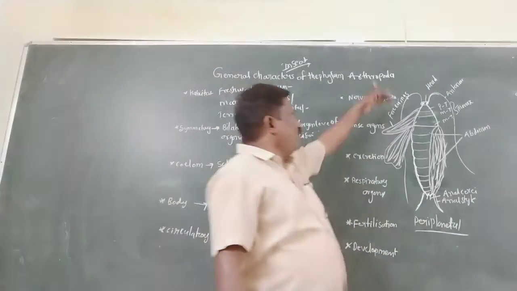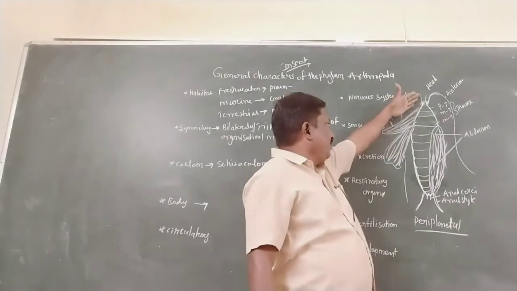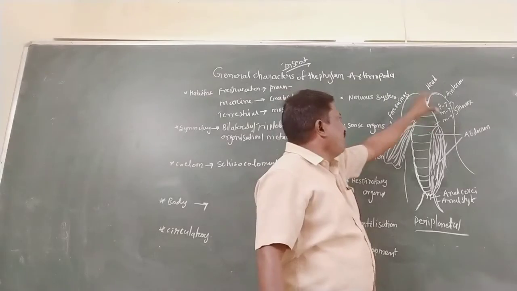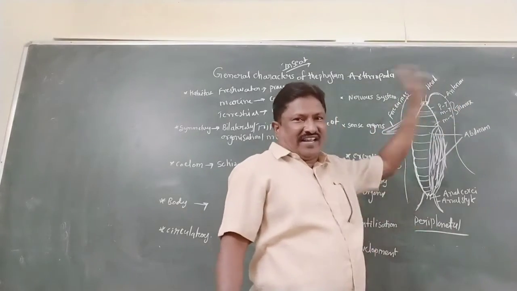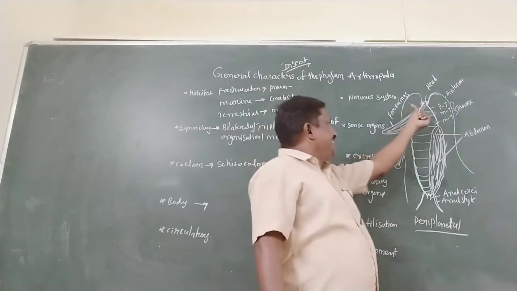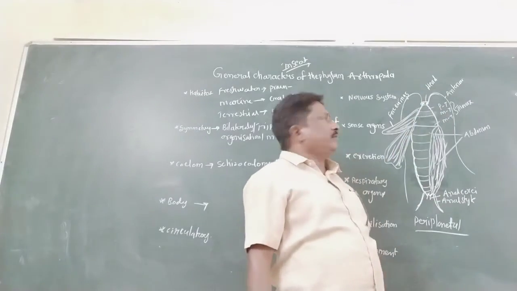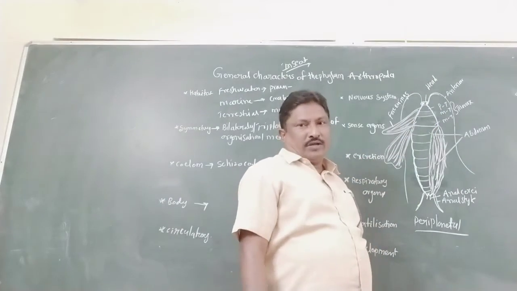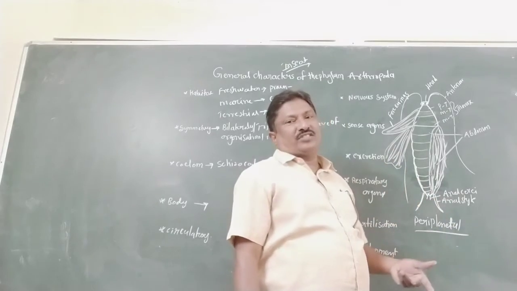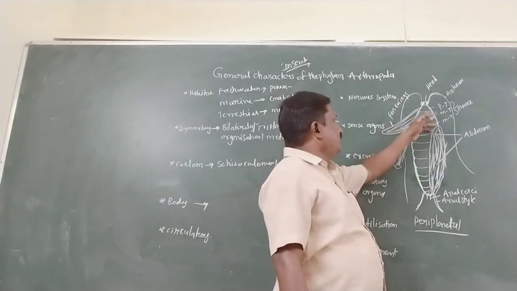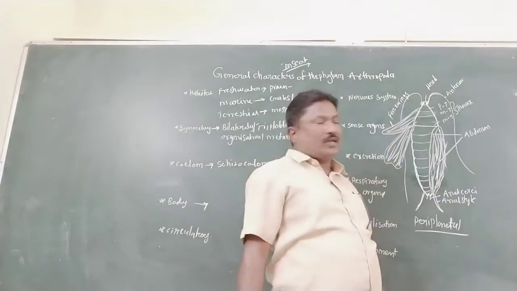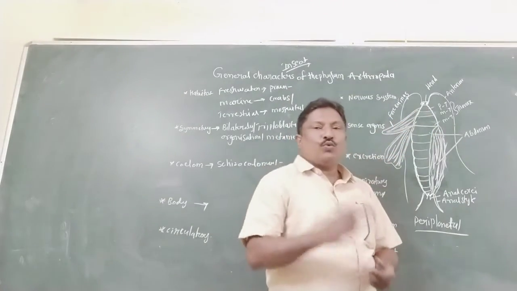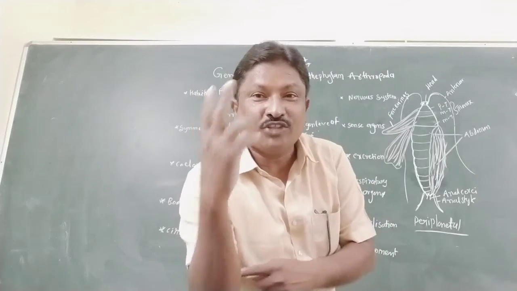The head region is also called the cephalic region, and a flexible neck is present. The thorax is divided into three parts: prothorax, mesothorax and metathorax. Mostly two pairs of wings and three pairs of legs are attached here.